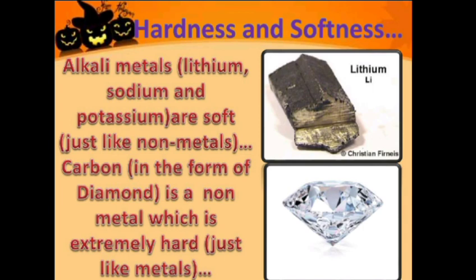Lithium, sodium and potassium are so soft that they can be cut with a knife. Again, carbon, which is a non-metal, should be soft, but in the form of diamond, it is extremely hard, just like the metals. And diamond is actually the hardest substance we have.